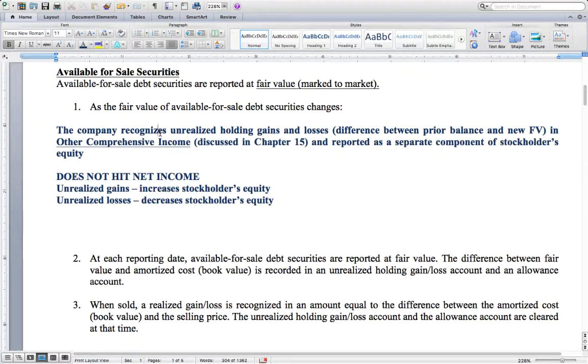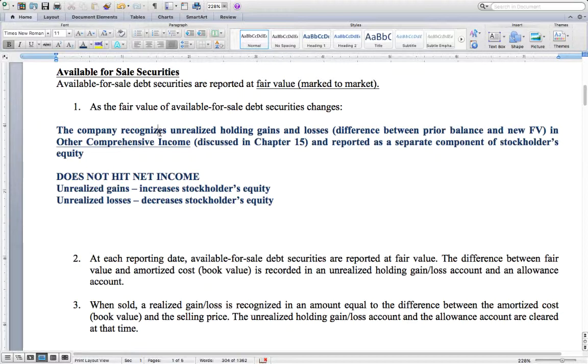If you remember from Chapter 15, looking at the company's capital, a component of stockholders' equity was other comprehensive income. Instead of these gains and losses flowing through the income statement, because the security has not been sold yet, any of those changes are reflected as unrealized gains and losses.